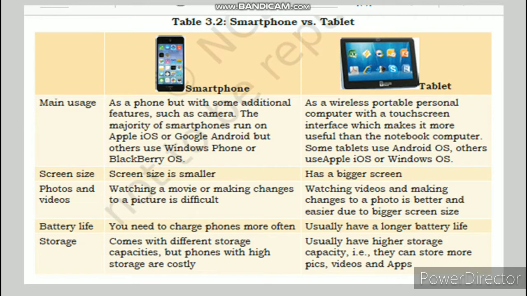Storage. Smartphones come with different storage capacities, but phones with high storage are costly. Tablets usually have higher storage capacity, that is, they can store more pictures, videos, and apps.